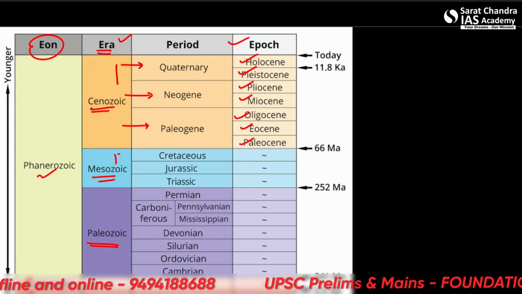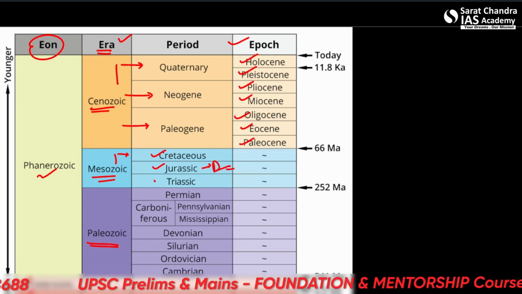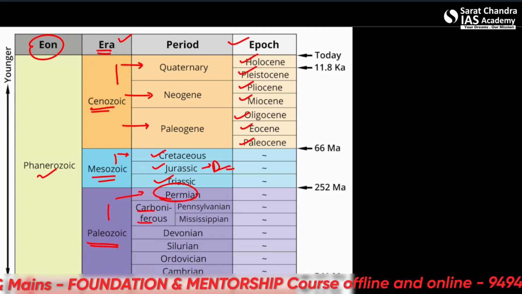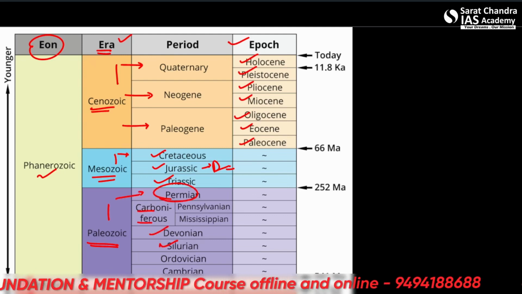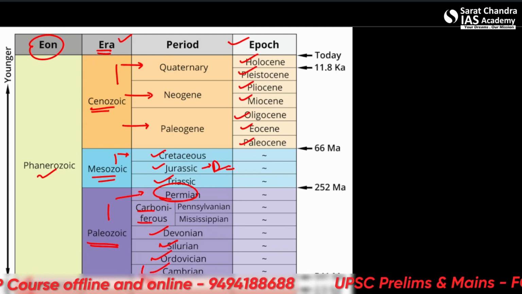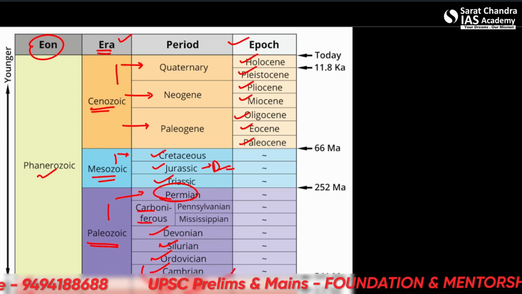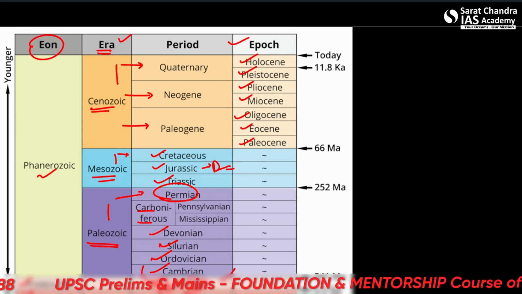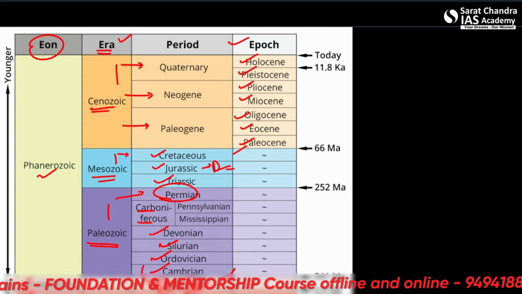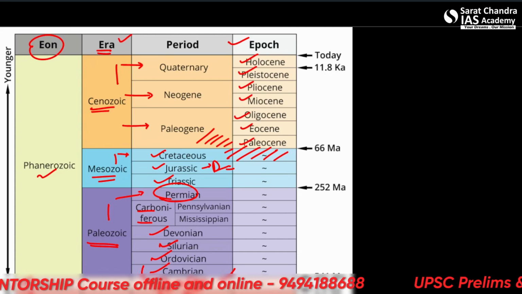Then in the Mesozoic era there were the Cretaceous period, Jurassic period, the period of dinosaurs. Alright, Triassic period. And in the Paleozoic there are the Permian, the Carboniferous, the Devonian, Silurian, Ordovician and Cambrian. Some of the mountain orogenic movements have been Precambrian also. Alright, so 3500 million years ago also some of the orogenic movements have taken place. But most of them have taken place in this Cretaceous Paleogene period. Alright.